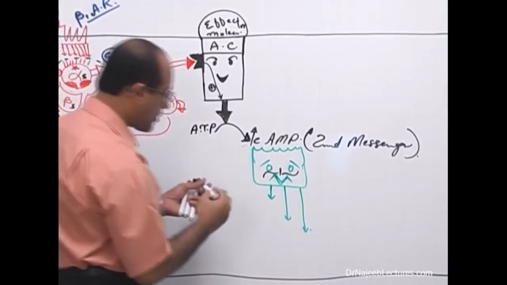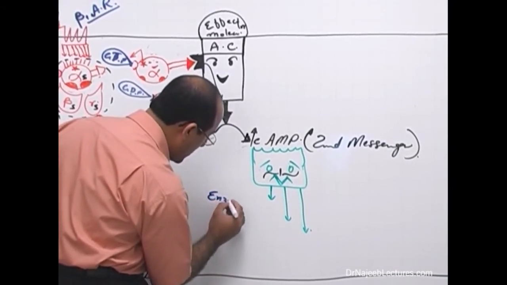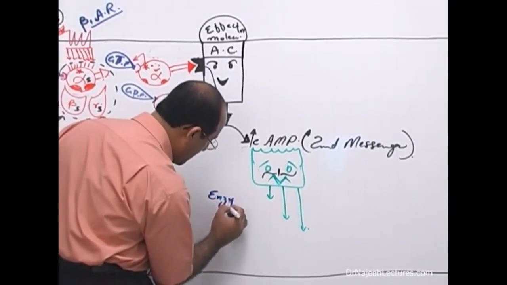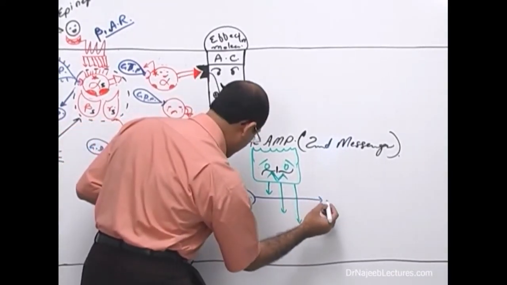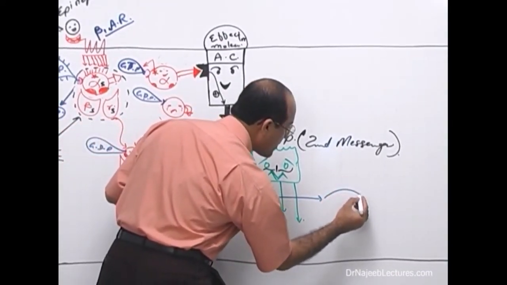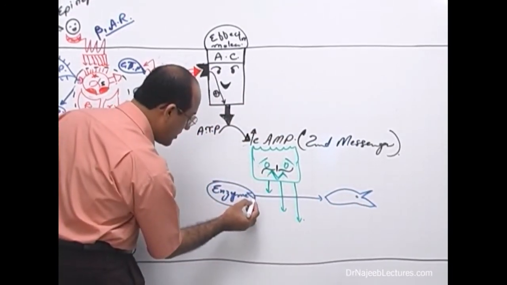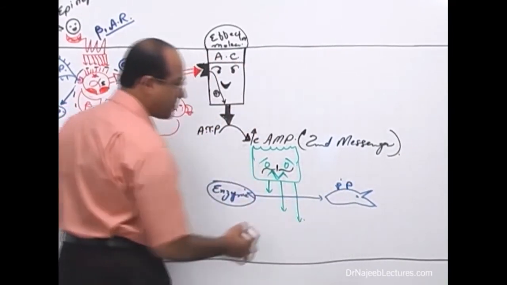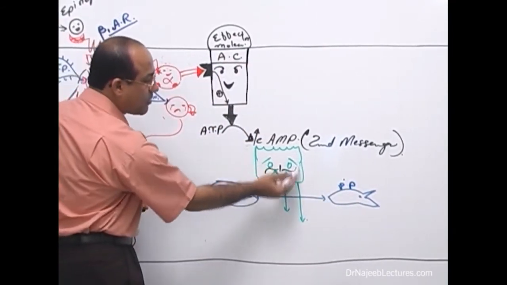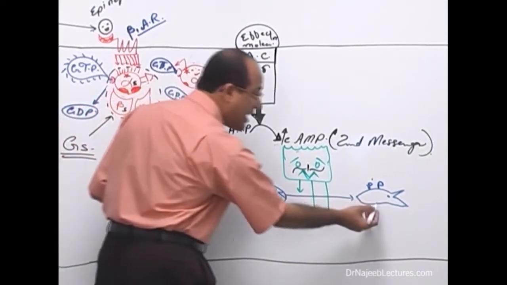Actually, let's suppose there is an enzyme here. This protein will act on that enzyme and the enzyme becomes, wow, active. Here it was inactive. Why? Because it has added phosphate to that. It means this protein, this green protein, has phosphorylated this enzyme.